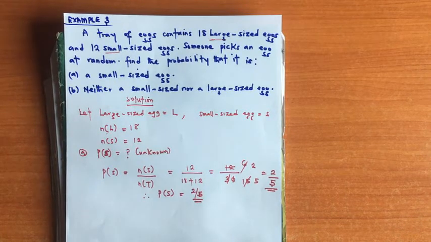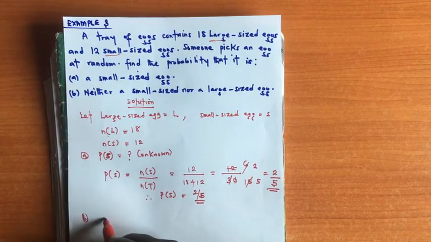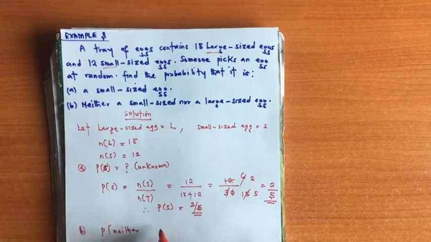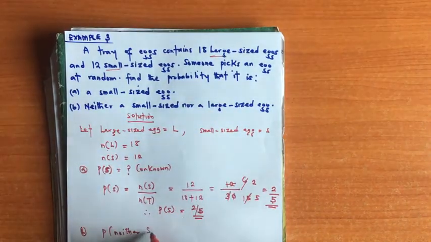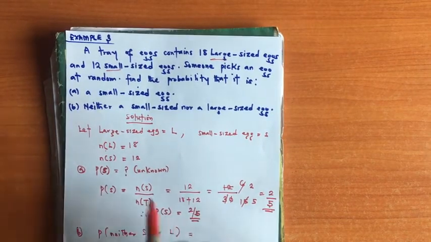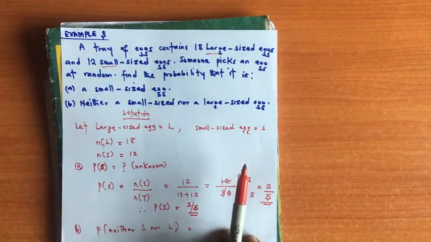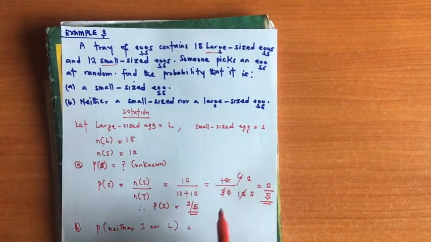Now, in the last question, we're told: what is the probability that it is neither small size nor a large-sized egg, neither S nor L? Since we have just only two types, the small-sized and large-sized, the probability of selecting neither small size nor large size is 0.